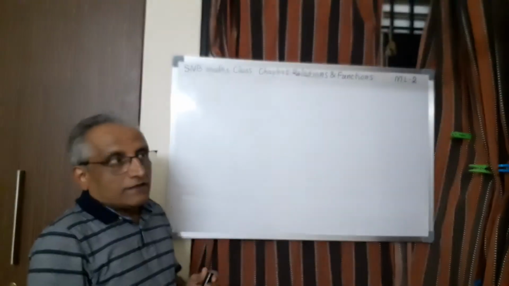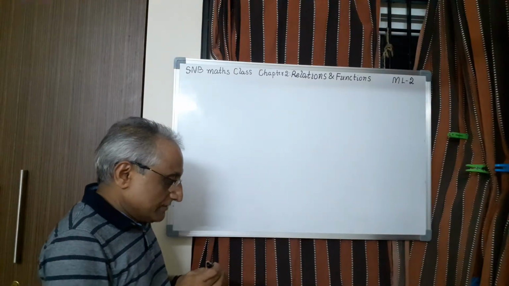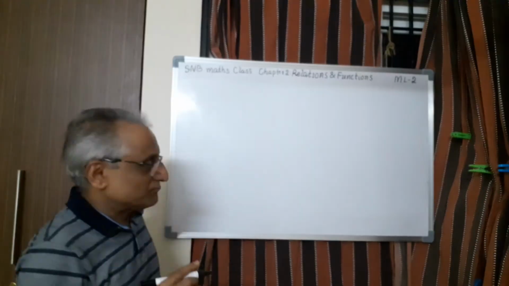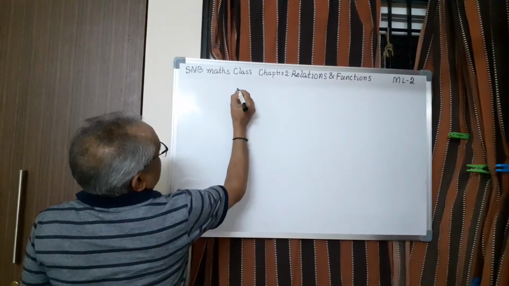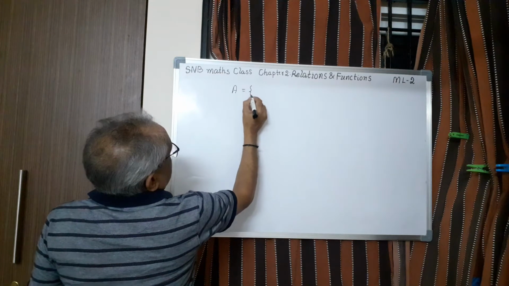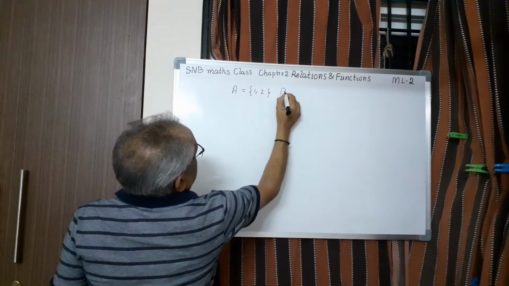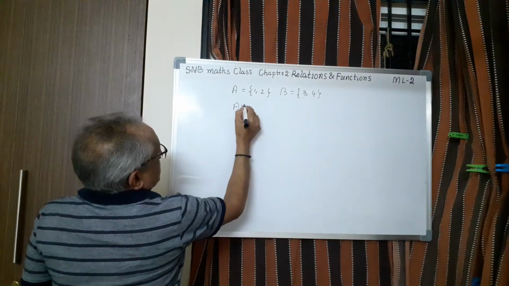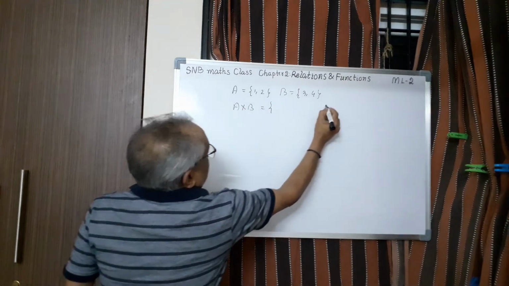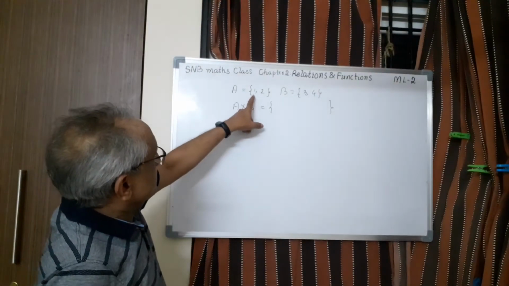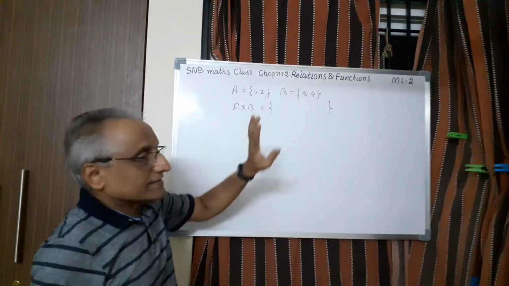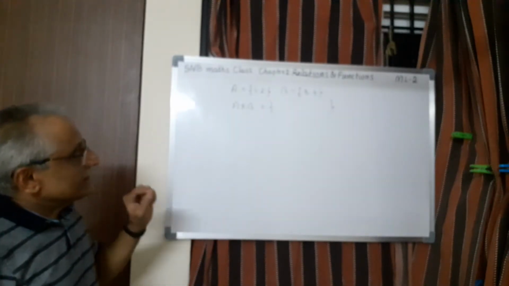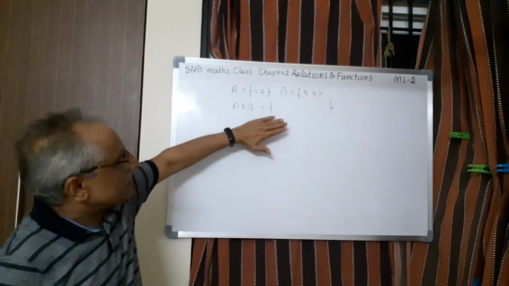and functions. Now, before giving the definition of relation, let me give you an idea of the meaning of relation. See, yesterday in the last class, I made a mention. Suppose A is a set, say for example {1, 2}, and B is another set, say {3, 4}. Then we can prepare A cross B, that is the cross product, by taking all ordered pairs, taking the first element from the first set and the second element from the second set. Then I made a mention that a relation is nothing but a subset of this set of ordered pairs.